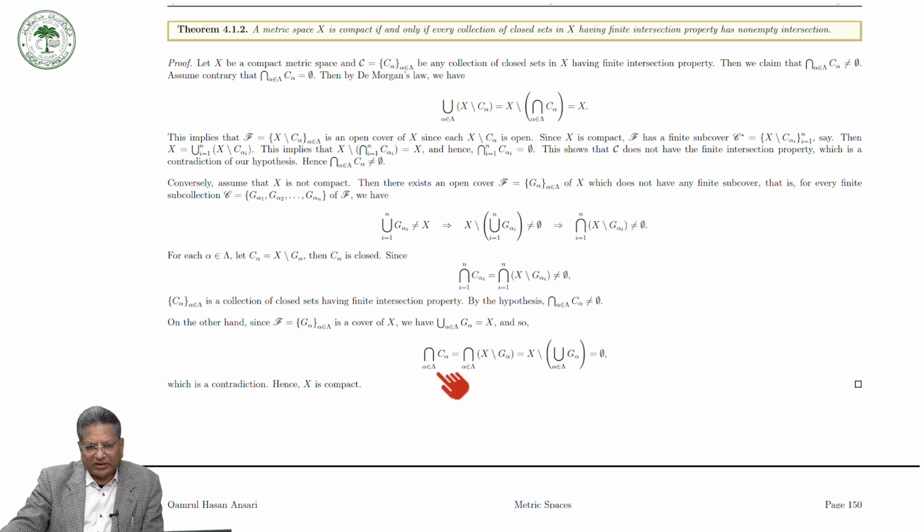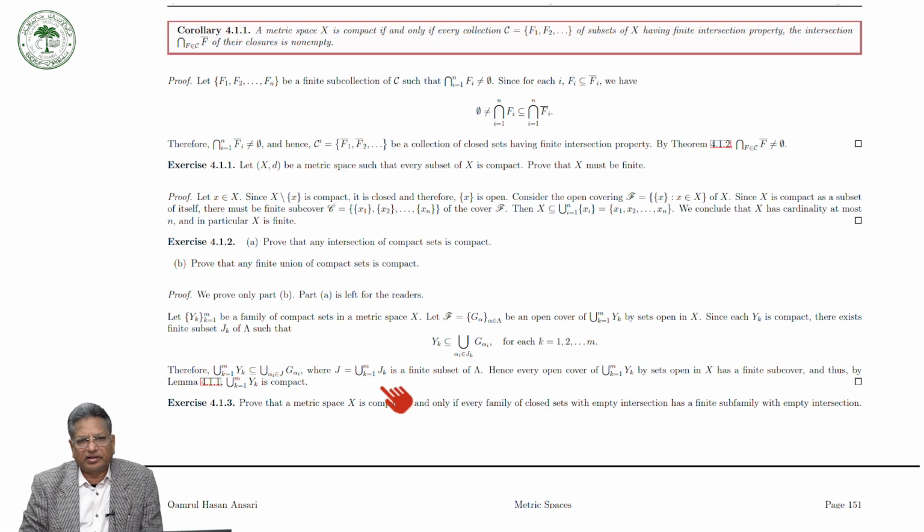So here we are saying that the whole intersection of C alpha is empty, and we have proved that the intersection is non-empty. This is a contradiction, and therefore X is a compact set.